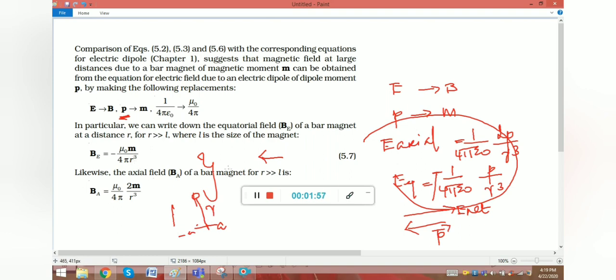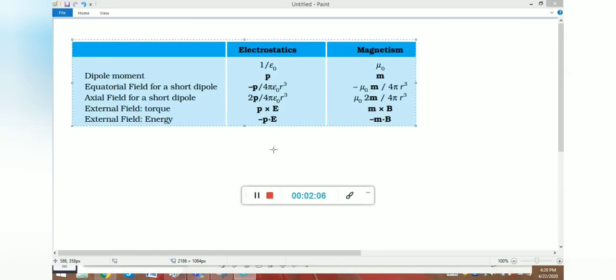Likewise, we can calculate the axial field of a bar magnet, that is B axial is equal to mu naught by 4 pi 2m by r cube. So in your textbook they compare the parameters obtained from electrostatics and magnetism, right? So dipole moment P and m, and the equatorial field for a short dipole, that is minus P by 4 pi epsilon r cube and minus mu naught m by 4 pi r cube. Like that we can compare.